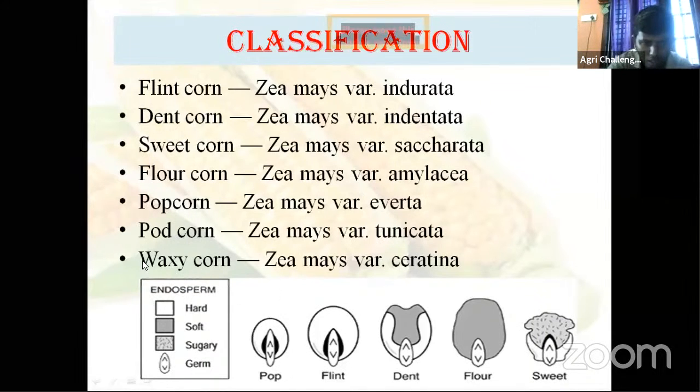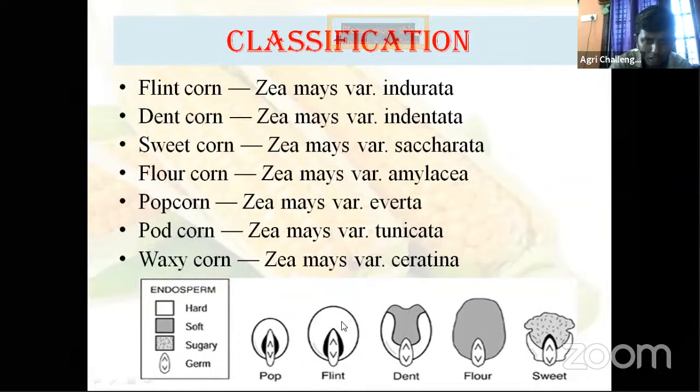Here you see in the box, this white portion is completely hard starch. Then this somewhat dark color is soft. Here in dent corn, this entire area is soft. In flour corn, this entire area is soft starch.